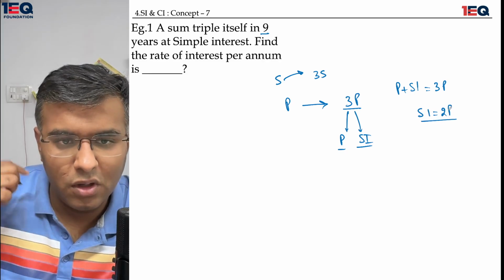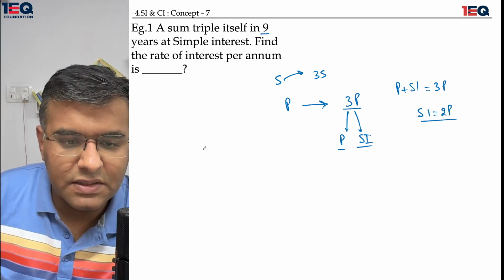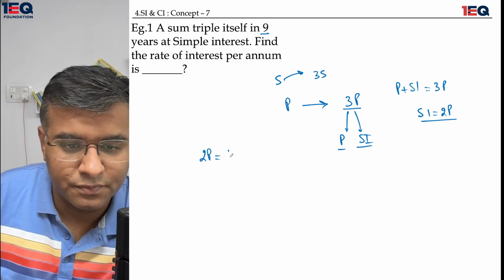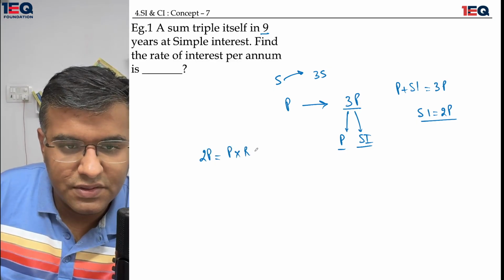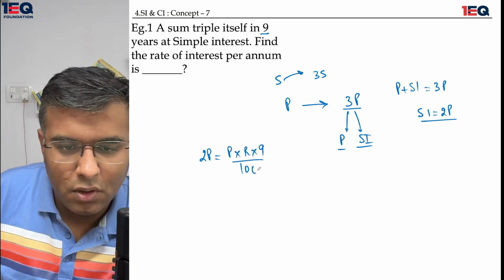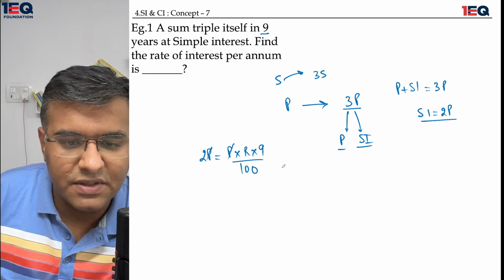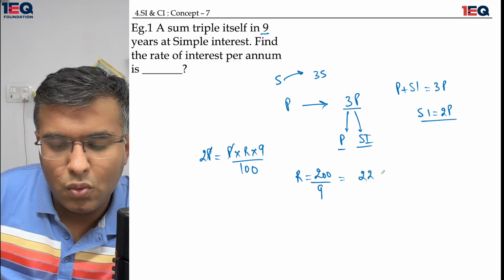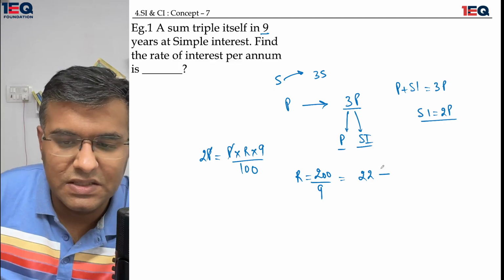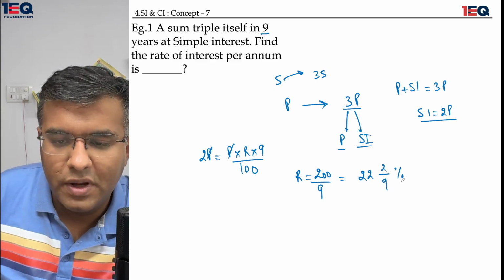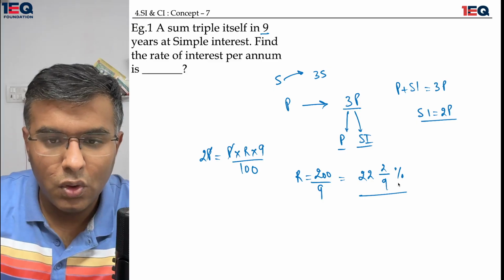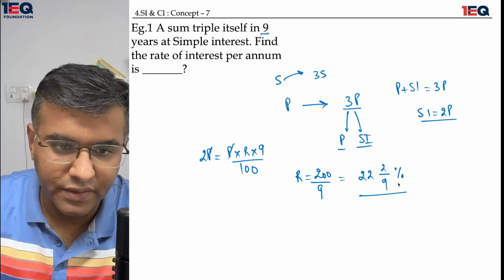Always remember this. That means the 2 times the principal, which is the simple interest, is equal to principal into rate of interest into time over 100. The principal gets cancelled with the principal. The rate comes out to be 200 over 9, which is also equal to 22 2 by 9%. The final answer comes out to be 22 2 by 9%, which is my rate of interest in this particular question.